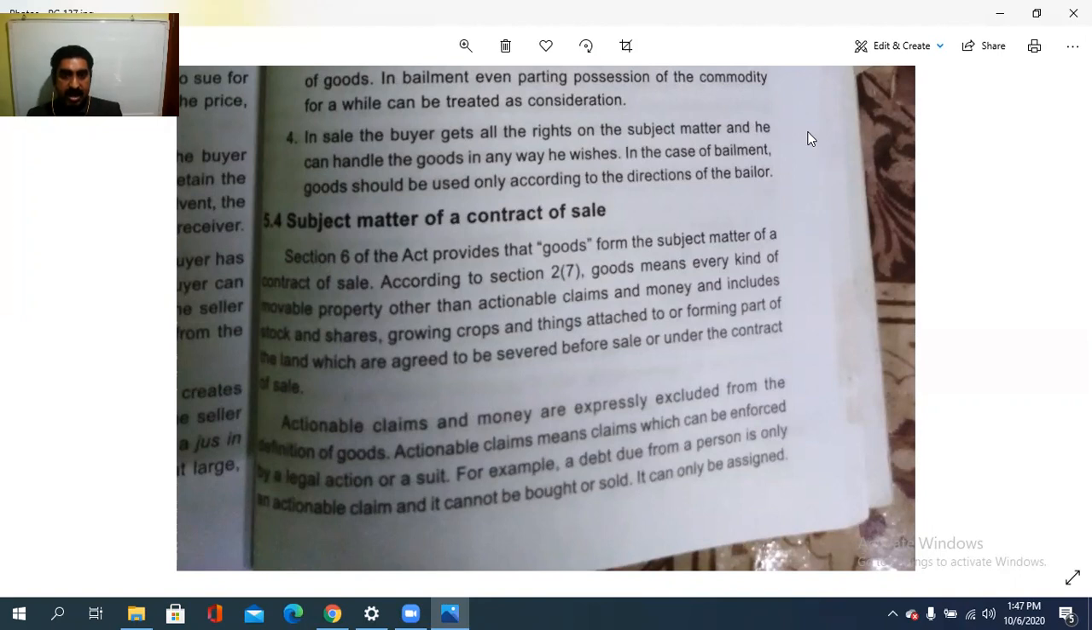For example, a debt due from a person is only an actionable claim and it cannot be bought or sold.